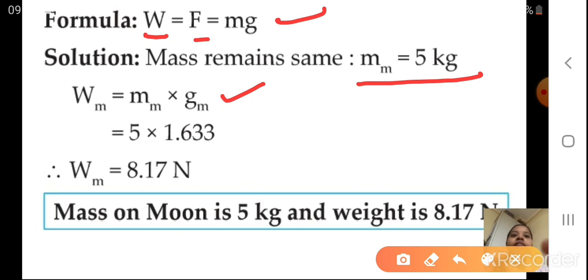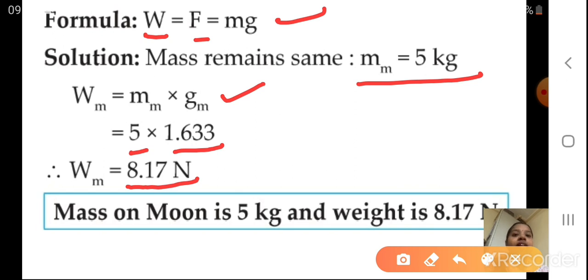Now you know the values for mm. What we have taken? 5. Yes, multiply by the g value also we have calculated, that is 1.633. Yes, what did we get as the value of wm? 8.17 Newton. Okay students, as we have told that mass is same everywhere, here also on the moon the mass value we are going to take as 5.